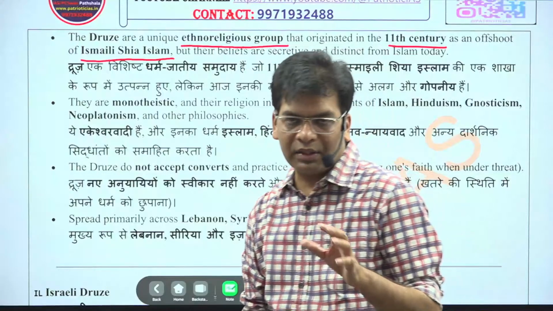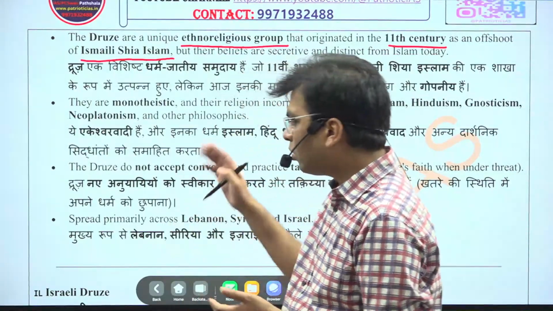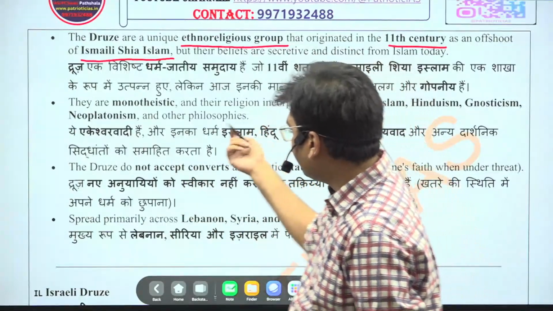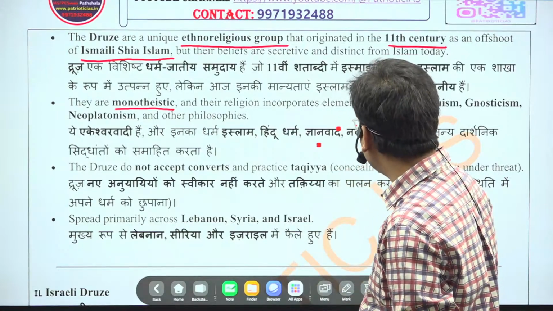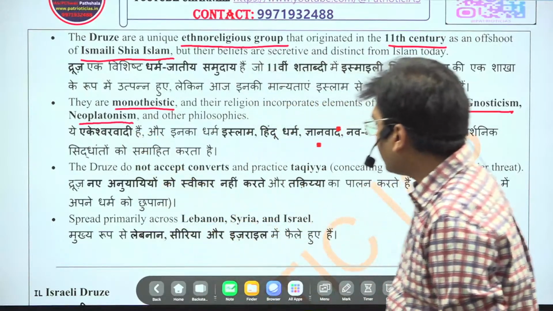They don't believe in conversion. They believe that those who originally established this religion will always be associated with it. It is monotheistic, and the religion incorporates elements of Islam, Hinduism, and Neoplatonism.